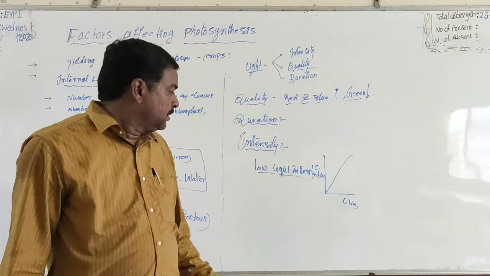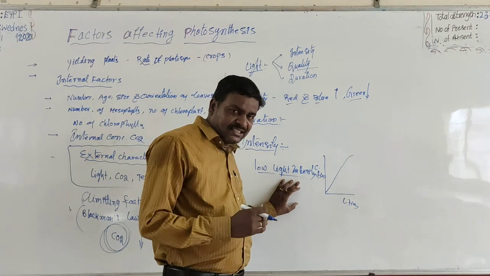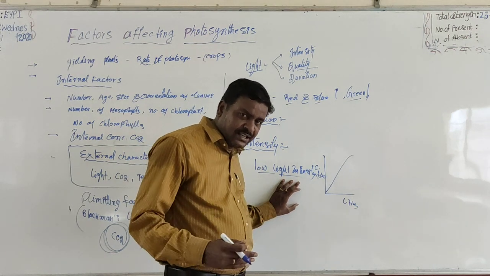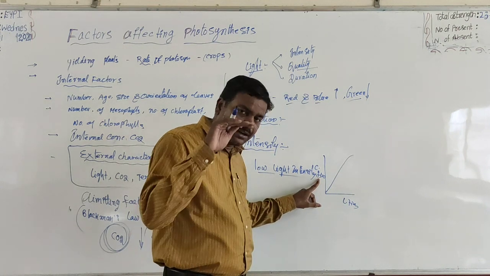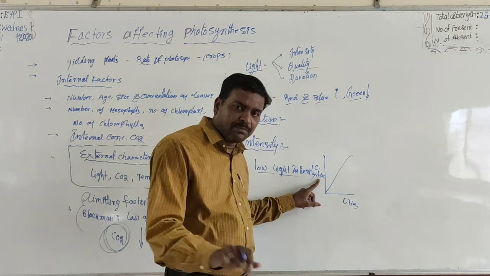Okay. In case of low light intensities, there is a linear relation between the light intensity and the photosynthetic rate, meaning carbon fixation.